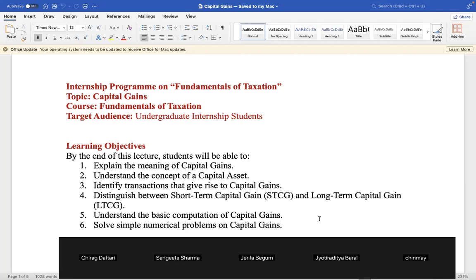After my class you shall be able to understand the basic computations of capital gains, how capital gains are computed. You shall be able to solve simple problems also, small small problems, and you'll be expert in their solutions. This much I can do for you. After 1 hour you shall have this knowledge, that is my challenge, that is my guarantee.